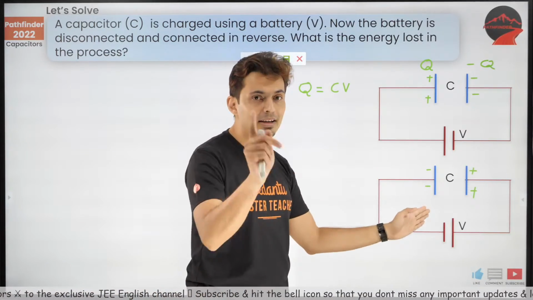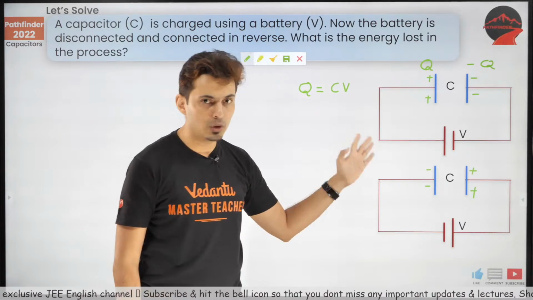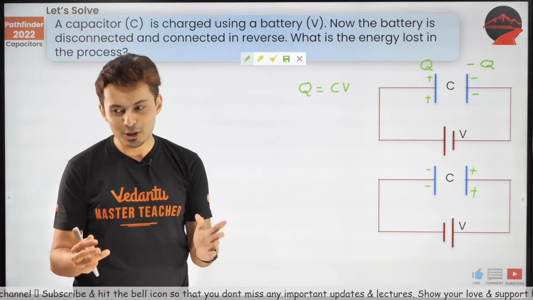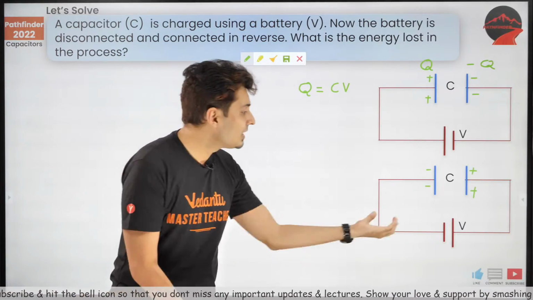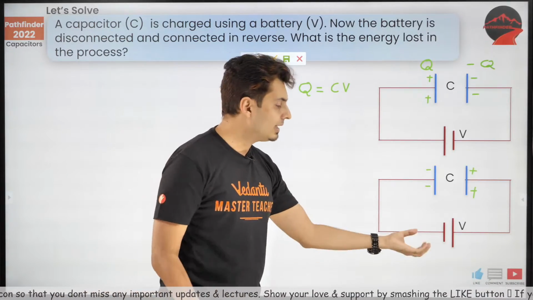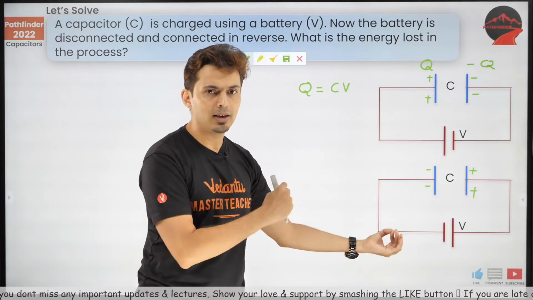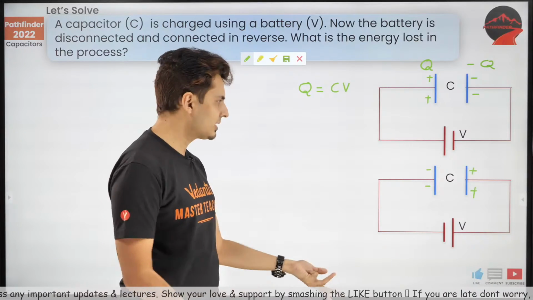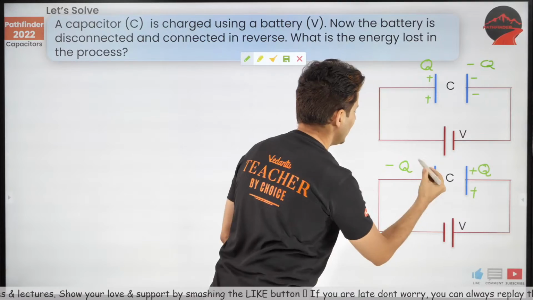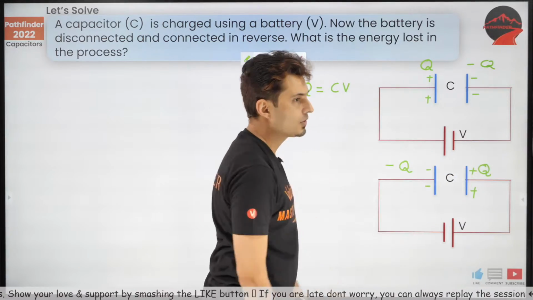Should it be different? No, right? It should be same because voltage is same, capacitance is same, charge will also be same. Unless I used a different battery or different capacitance, obviously charge won't change. So even this will have plus Q and this will have minus Q, the same value of charge.